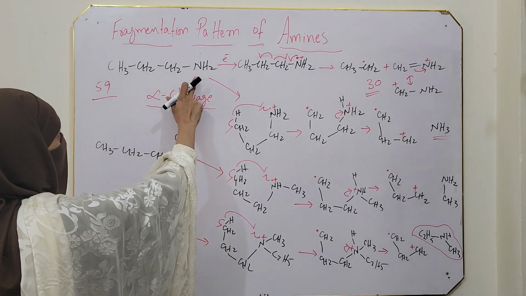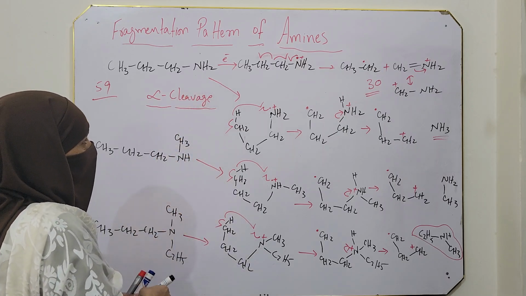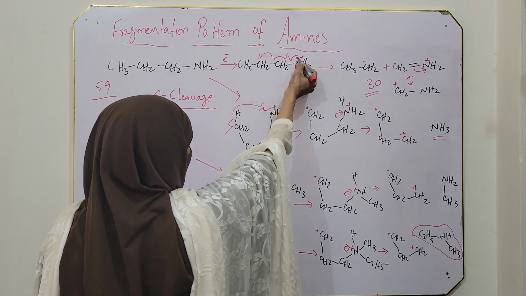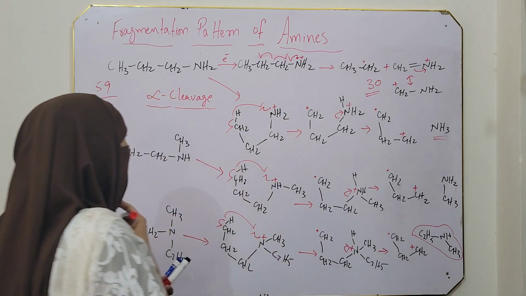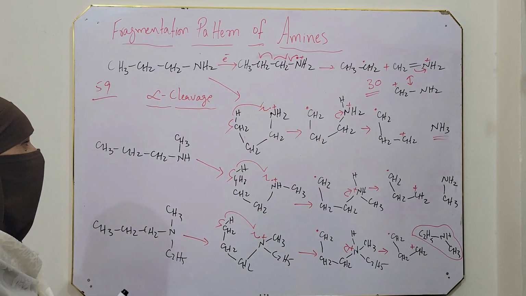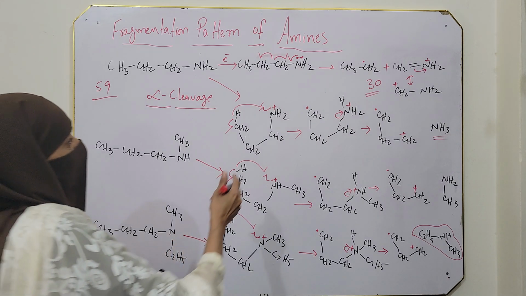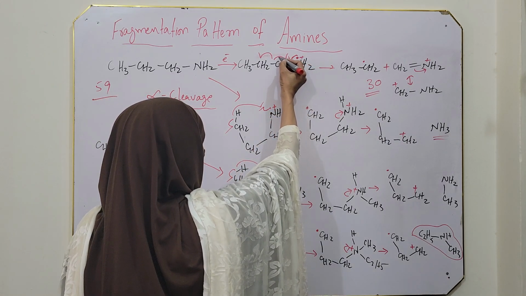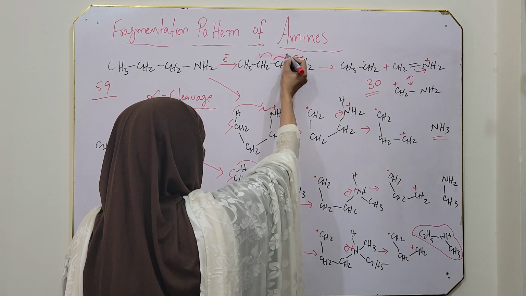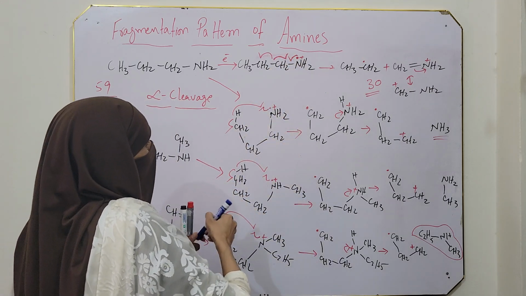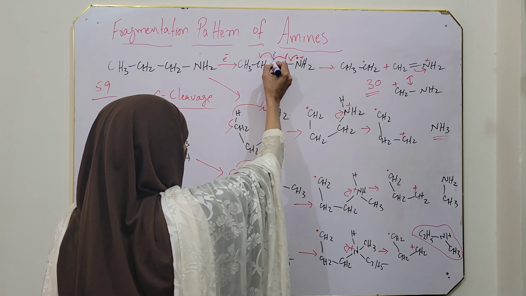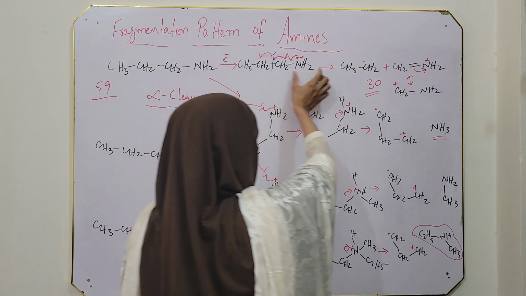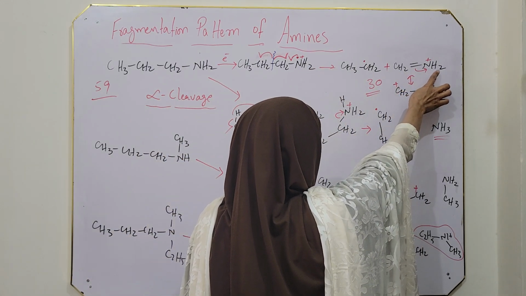When electrons are bombarded on amines, an electron is removed from the nitrogen, which has a lone pair. So the lone pair electron is removed from nitrogen and the molecular ion is obtained. After obtaining the molecular ion, alpha cleavage occurs. One electron is shifted here, one here, and as a result of this homolytic cleavage, this bond cleaves homolytically, and we obtain CH2 double bond NH2.